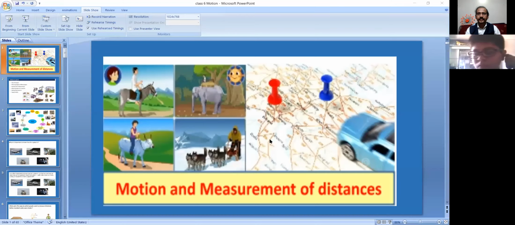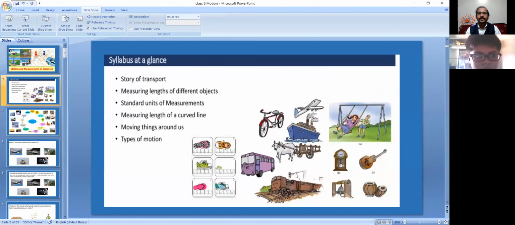All right. So this is the grade 6th CBSE motion and measurement of distances. Now we are going to study in this chapter the story of transport, measuring length of different objects, standard units of measurements, measuring length of curved line, moving things around us, types of motion. So these are all the content we are going to learn.